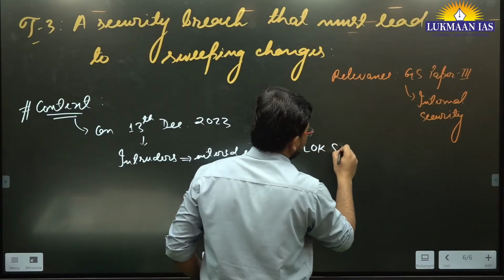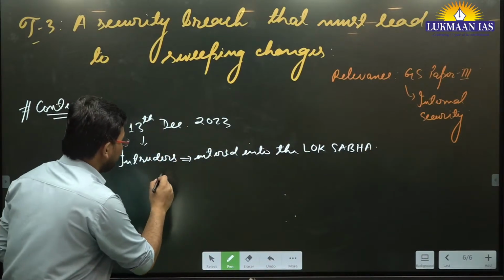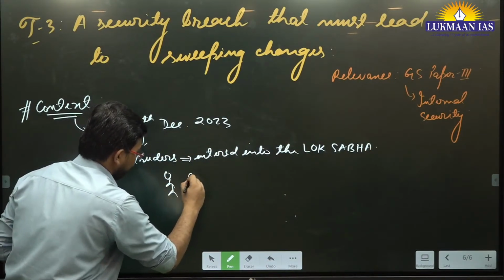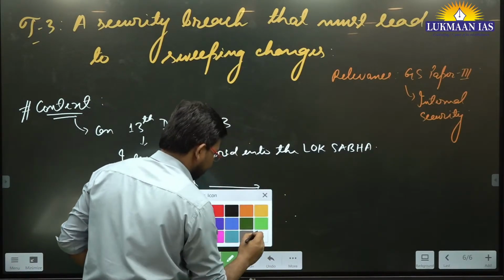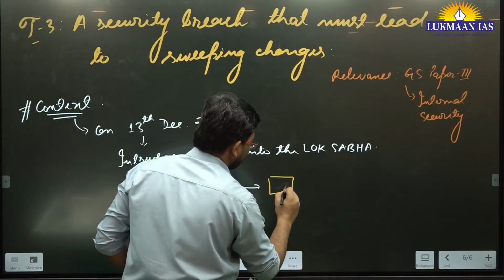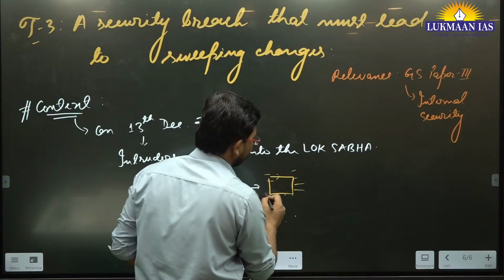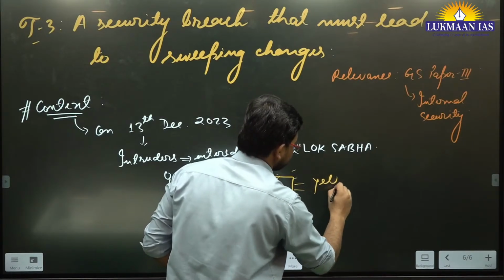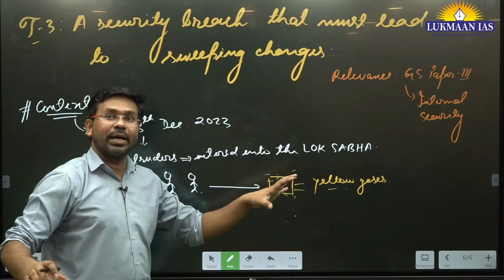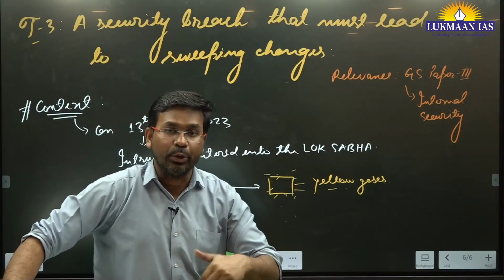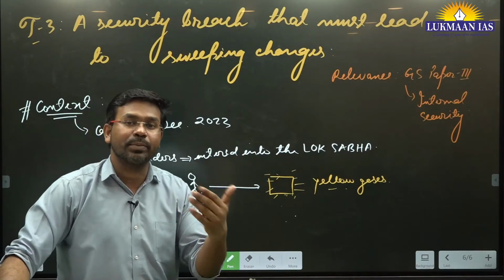Two persons entered into the Lok Sabha, and they threw canisters from which yellow gases were released. This was done when the Parliament was in session, when a huge number of parliamentarians were sitting there. So this was a kind of breach of security.